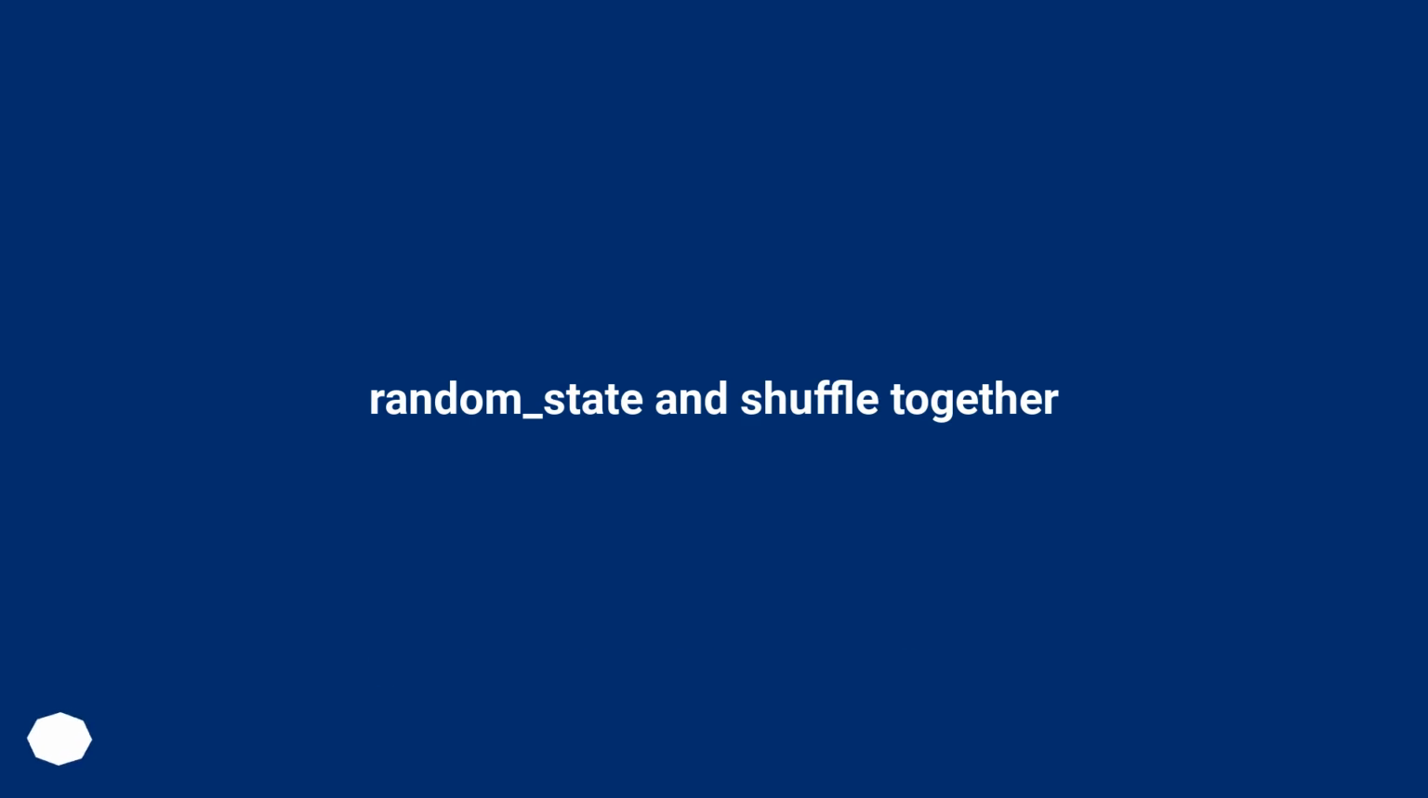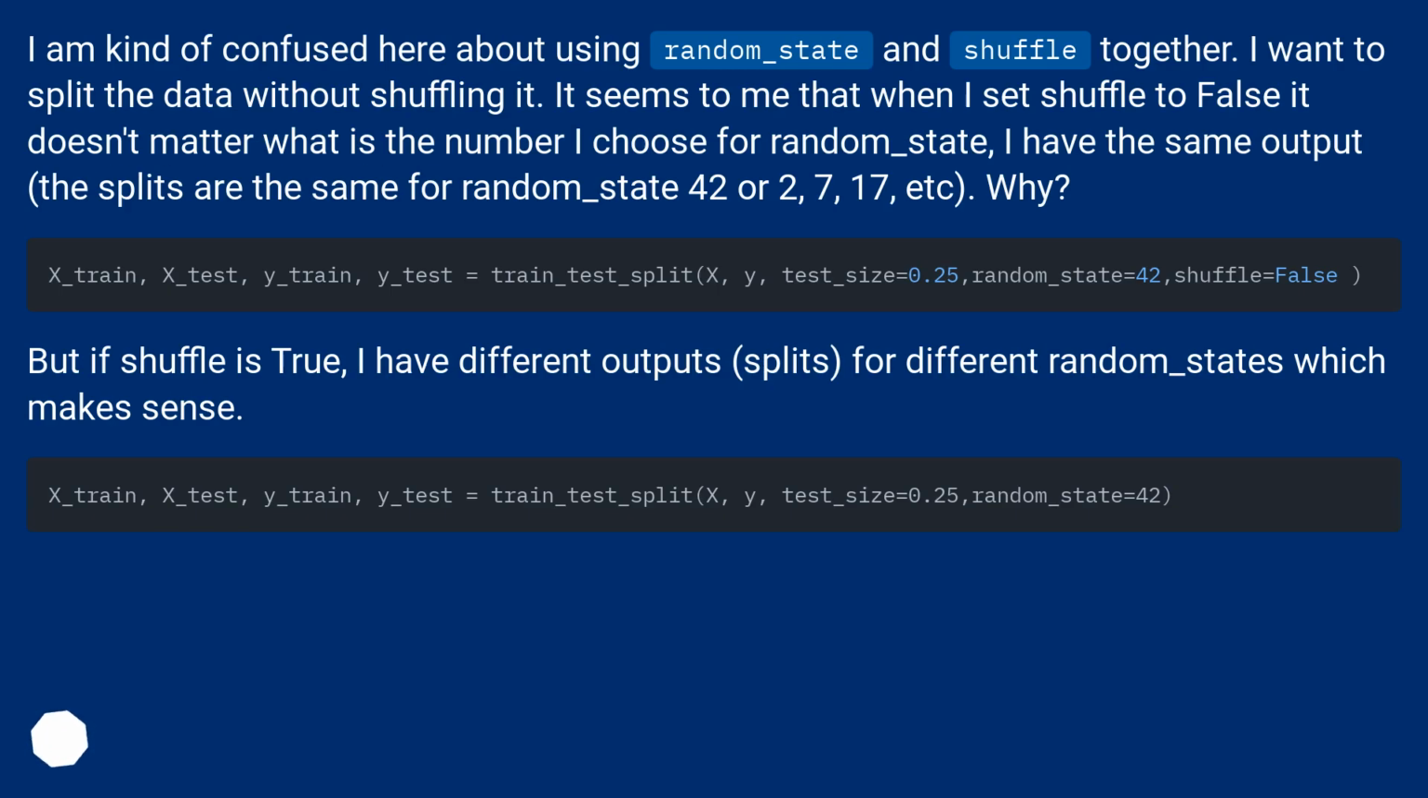Random_state and shuffle together. I am kind of confused here about using random_state and shuffle together. I want to split the data without shuffling it. It seems to me that when I set shuffle to false, it doesn't matter what number I choose for random_state. I have the same output. The splits are the same for random_state 42 or 2, 7, 17, etc.